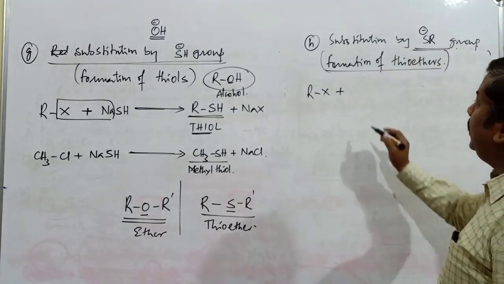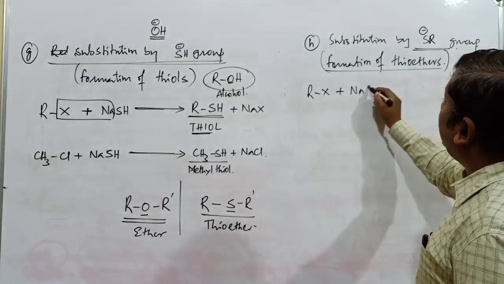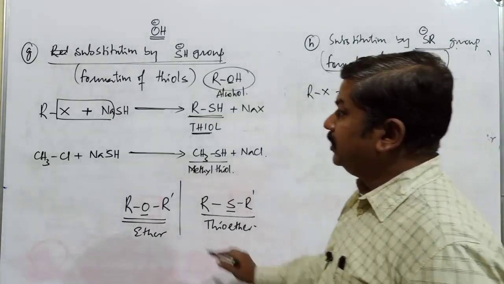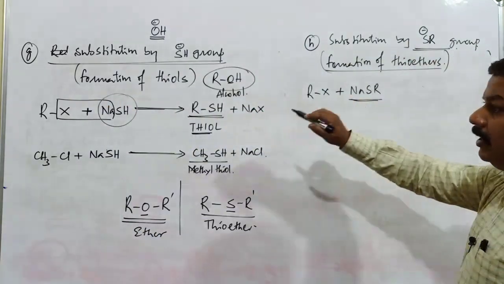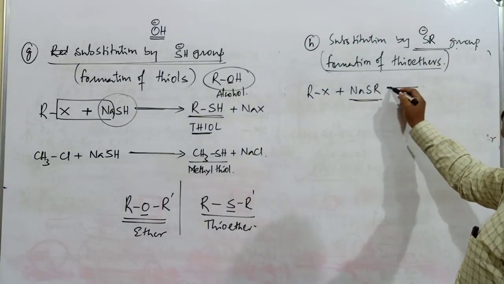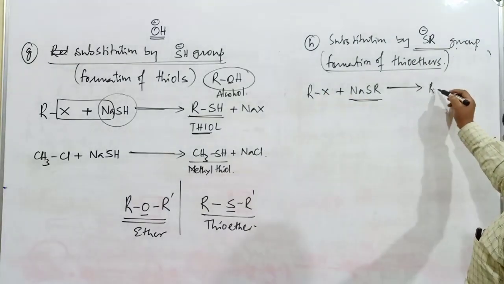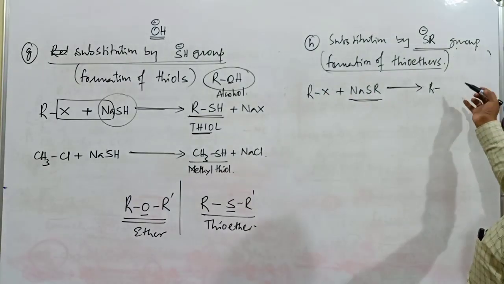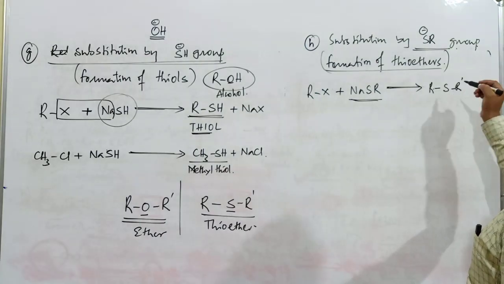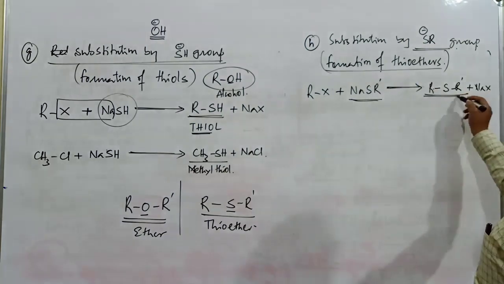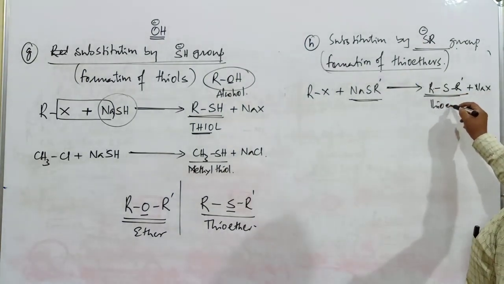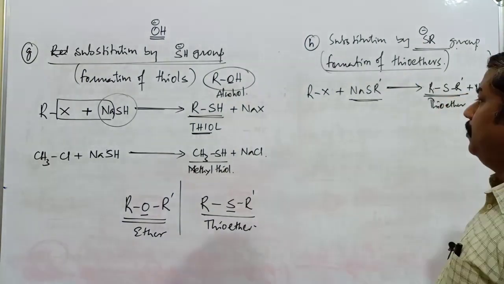Now R-X is an alkyl halide. When this alkyl halide is treated with NaSR, the difference from NaSH being that hydrogen is replaced by an alkyl group, the formation of RSR dash takes place, plus NaX. You can consider this one as R dash. This compound is commonly called a thioether compound.